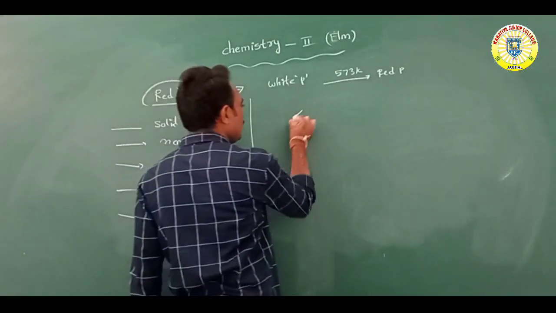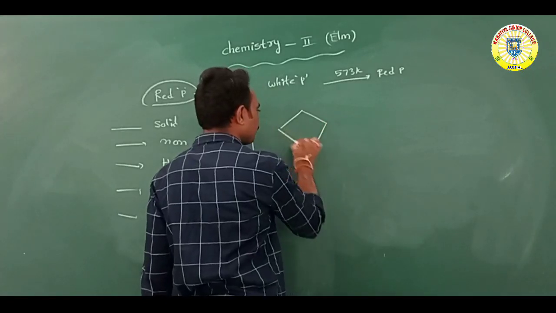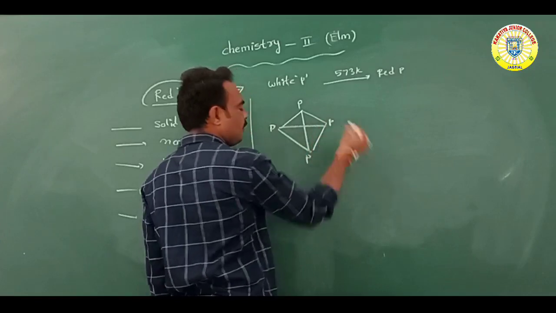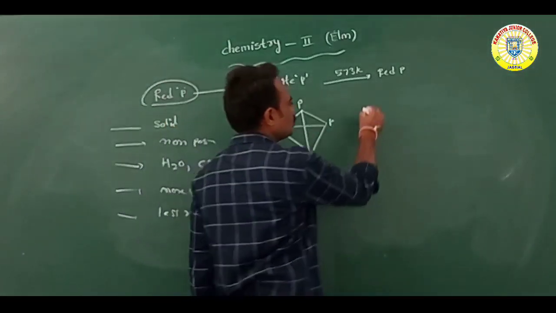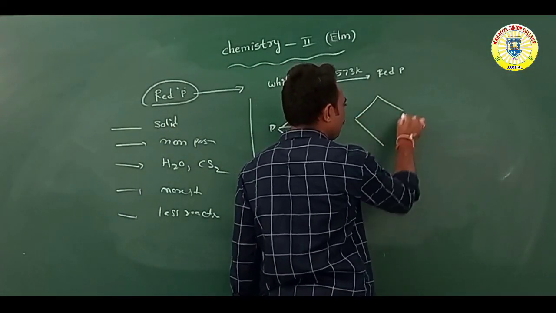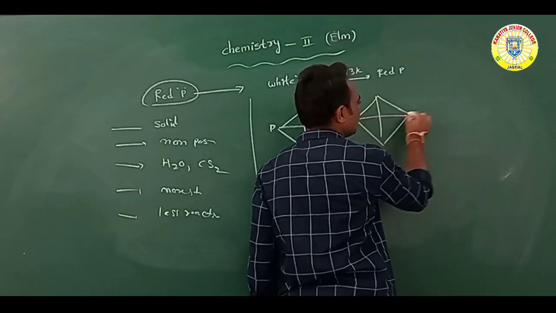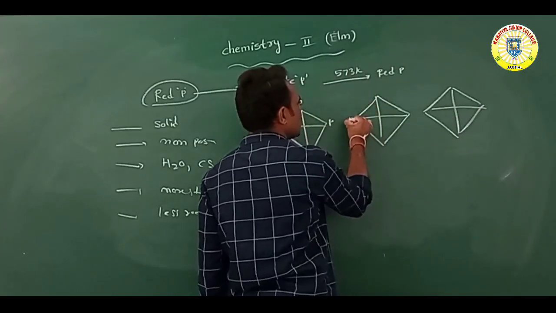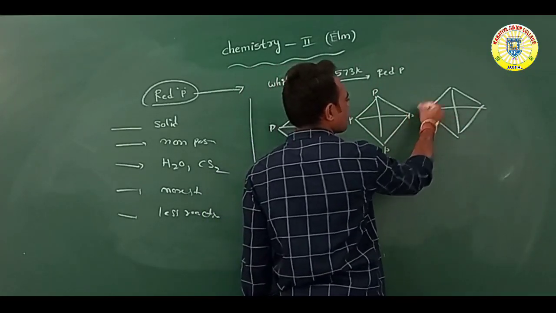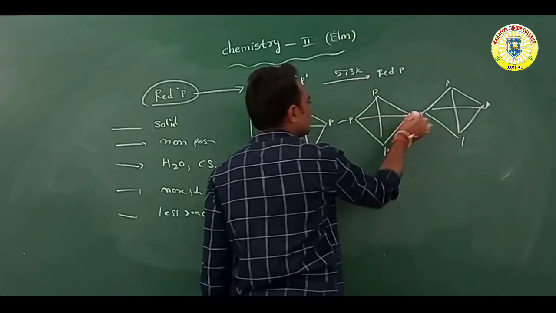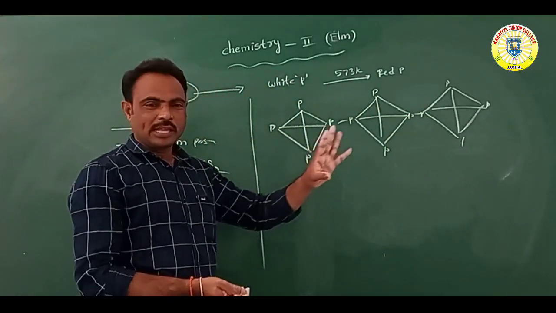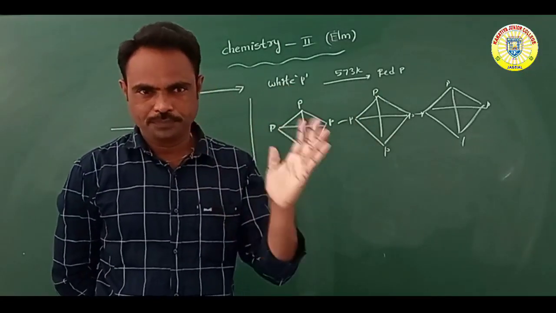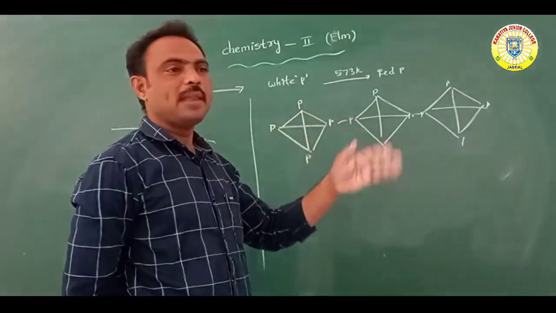Suppose, for example, it is one tetrahedral shape of phosphorus, and it is attached to another tetrahedral shape of another phosphorus, and another tetrahedral phosphorus, continuously repeating tetrahedral shapes. So that is just like a polymeric shape.